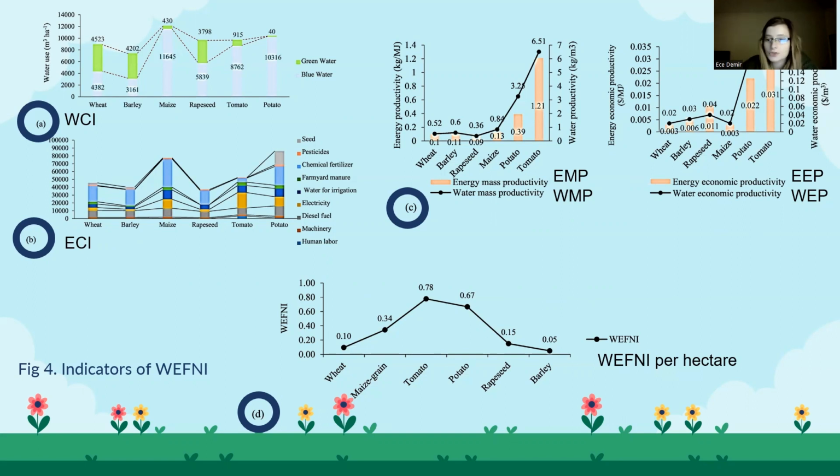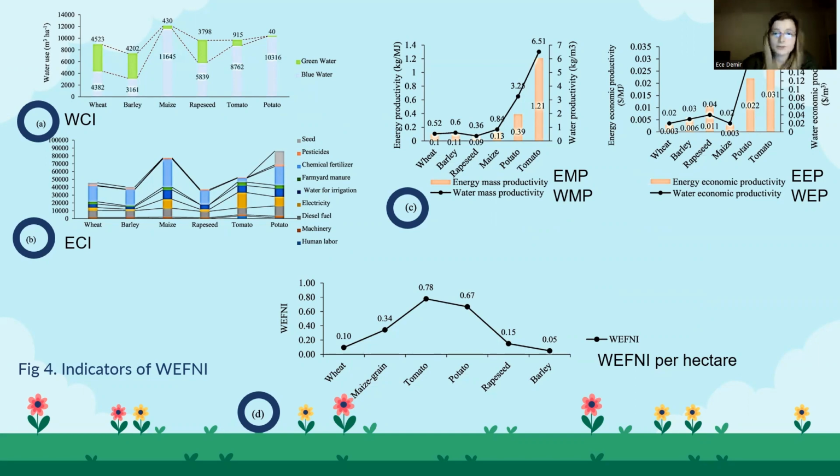And in B, which is the energy consumption, potato is determined to be the most energy consumptive crop in the area. In C, the productivity indicators are shown here, and the tomato has the highest values. And D gives the WEF Nexus index values for all crops. In here, maize, rapeseed, wheat, and barley have low values, while potato and tomato have higher values. So tomato is the most stable crop in the WEF Nexus index. We want the WEF Nexus index values to be high.